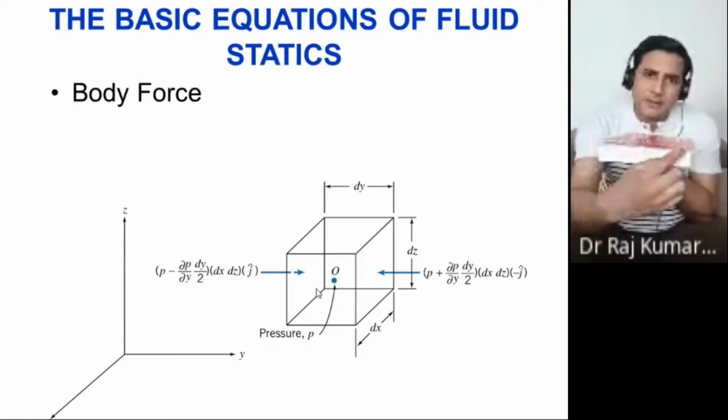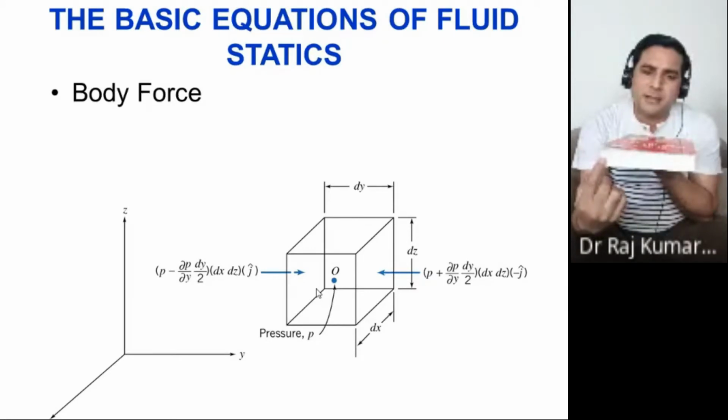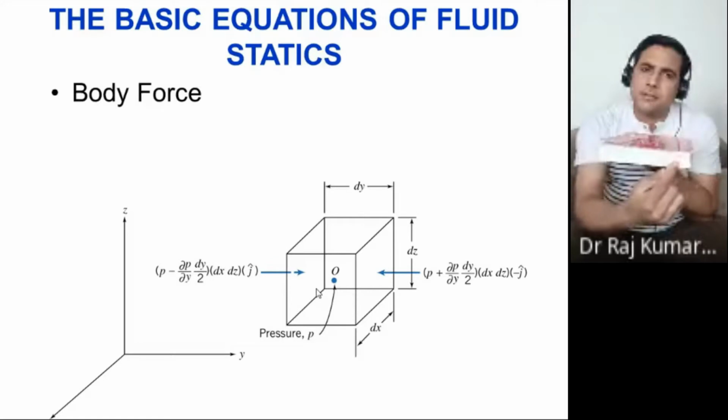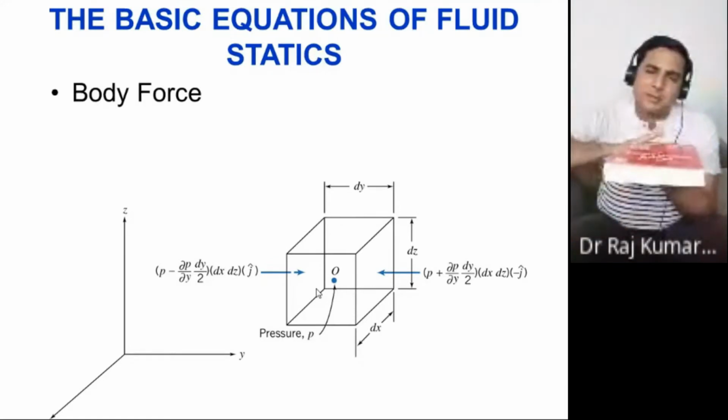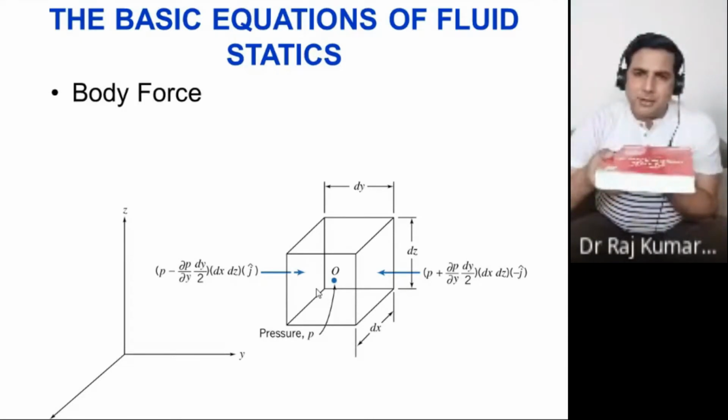Again, the area of this plane: this dimension is dz and this dimension is dy, so dy into dz would be the area. So you got all the pressure forces now. Same thing on this side also with the minus sign. So you got the pressure force on the surface.